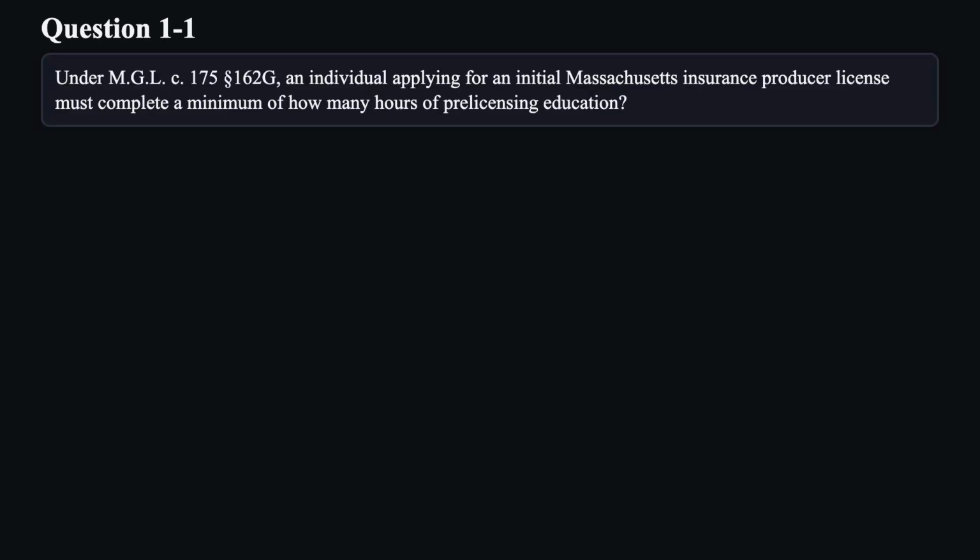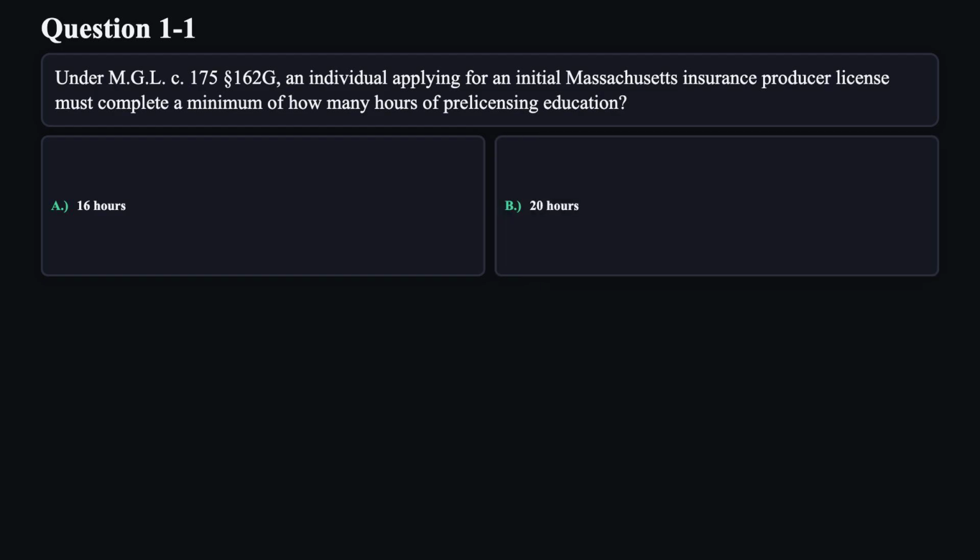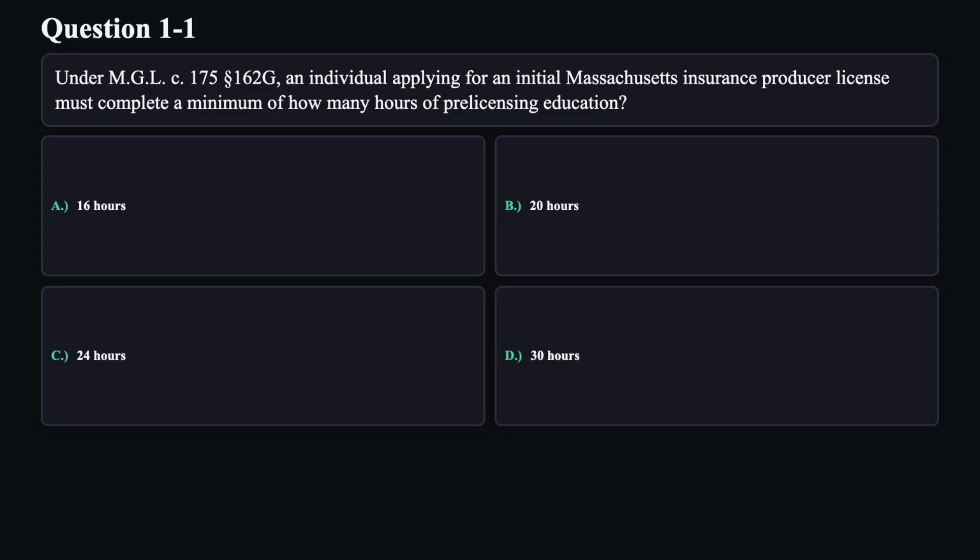Under M.G.L.C. 175, Section 162G, an individual applying for an initial Massachusetts insurance producer license must complete a minimum of how many hours of pre-licensing education? A. 16 hours. B. 20 hours. C. 24 hours. D. 30 hours.